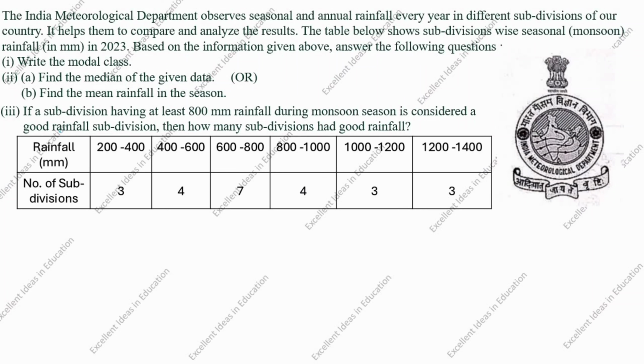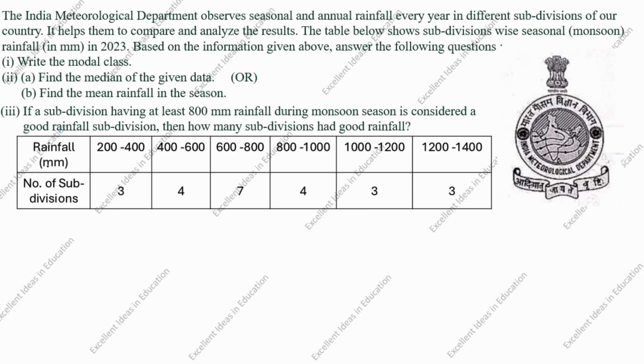Today we are going to solve the Stat 6 problem. The India Meteorological Department observes seasonal and annual rainfall every year in different subdivisions of our country. It helps them to compare and analyze the results. The table below shows subdivision-wise seasonal monsoon rainfall in mm in 2023. Based on the information given above, answer the following questions.